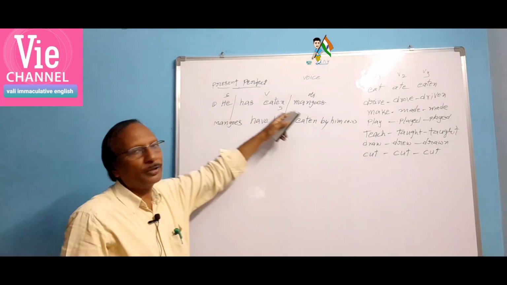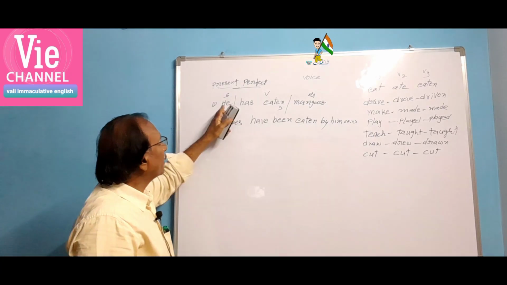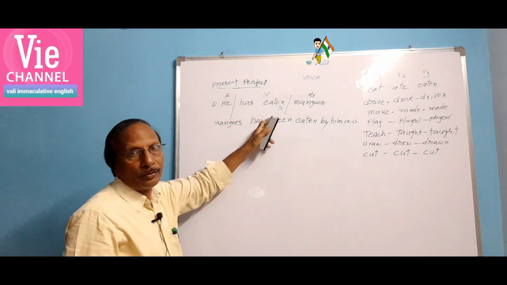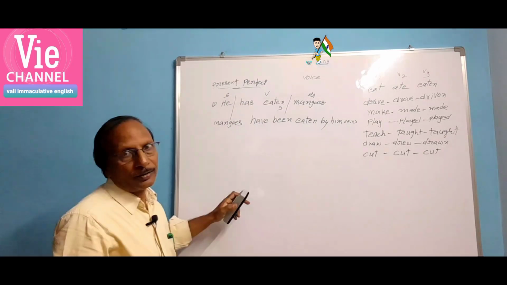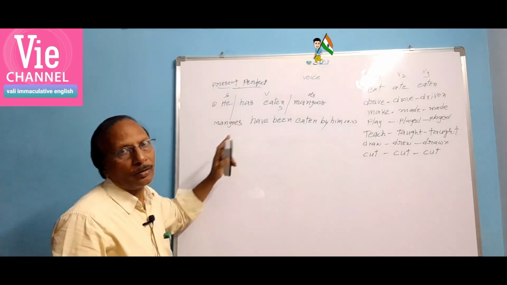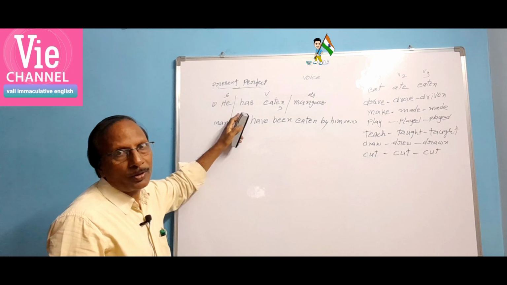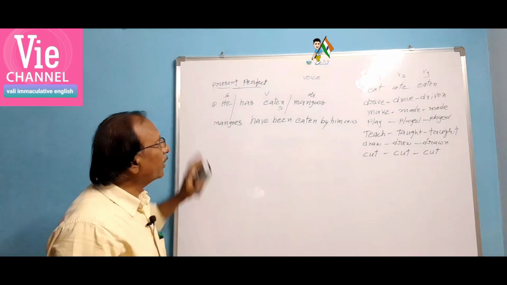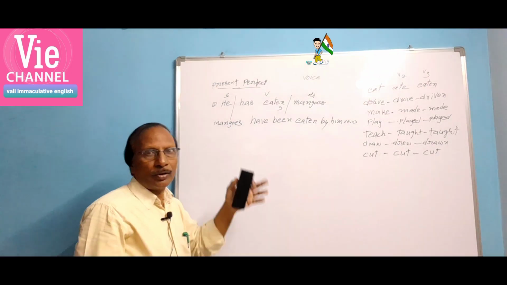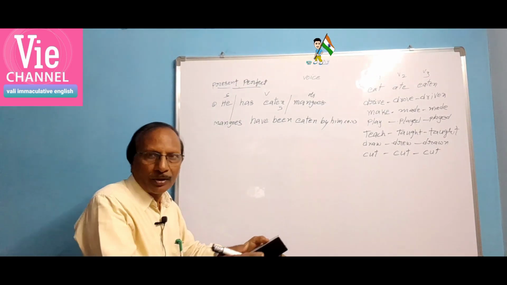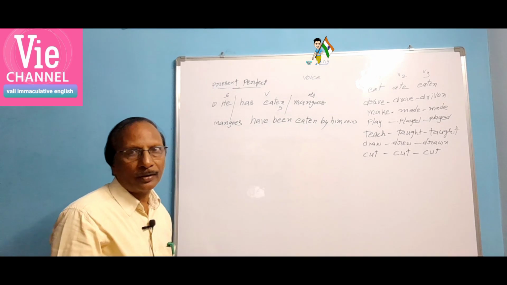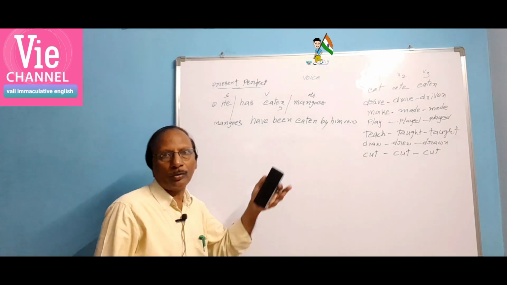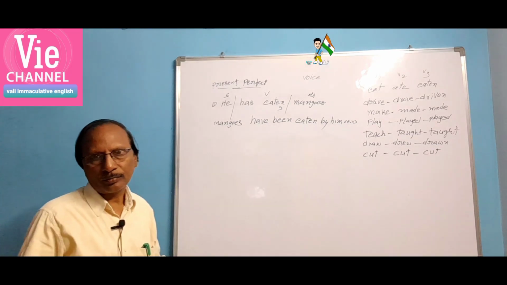Subject, verb, object part is there in active voice. When there is a helping verb with the main verb together, we call it verb. In present perfect, we have to use has or have. Has with the third person singular, and have with the plural form. In the tense when we say the action has taken place just now, we use present perfect. Just now my friend has come. While I am explaining this grammar point to you, my friend has come just now.